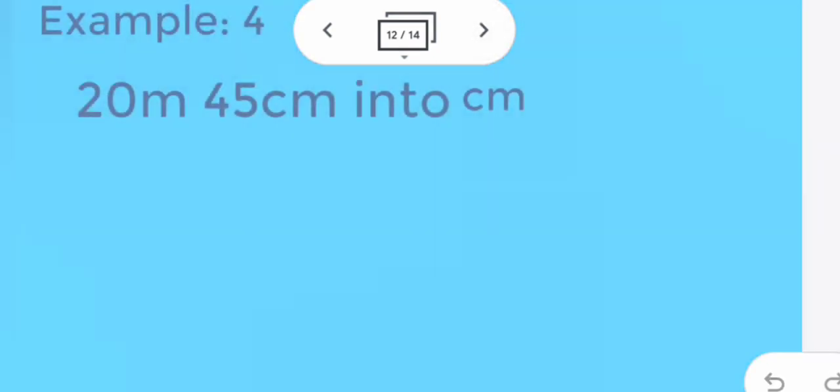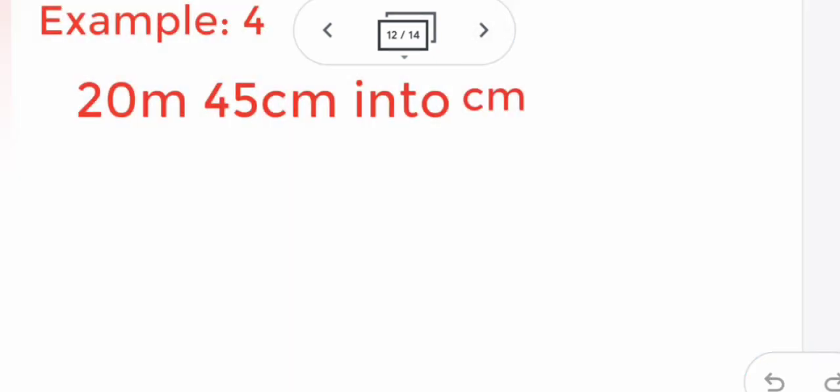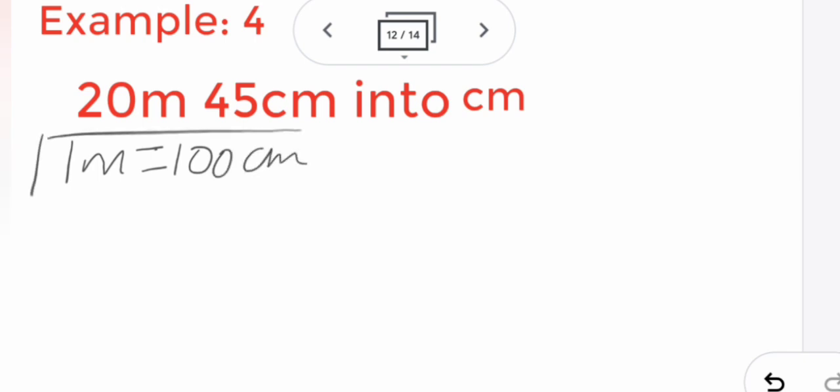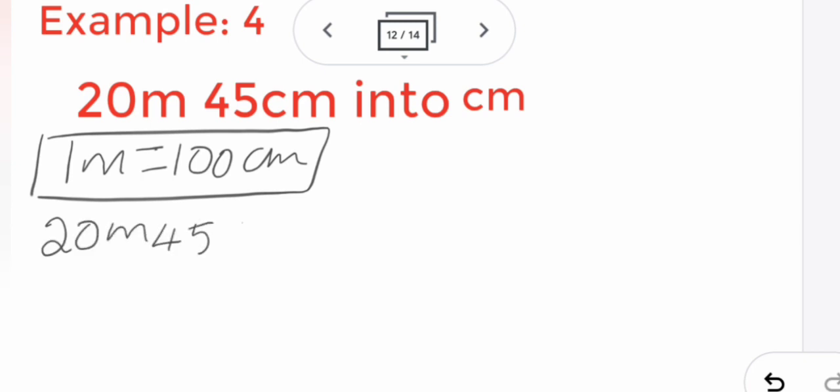So the next sum. Last time there was only meter, now we have the centimeter also. So this is the same as example 2. First let's write the formula. The formula is 1 meter equal to 100 centimeter. Now let's see the sum. 20 meter 45 centimeter equal to.